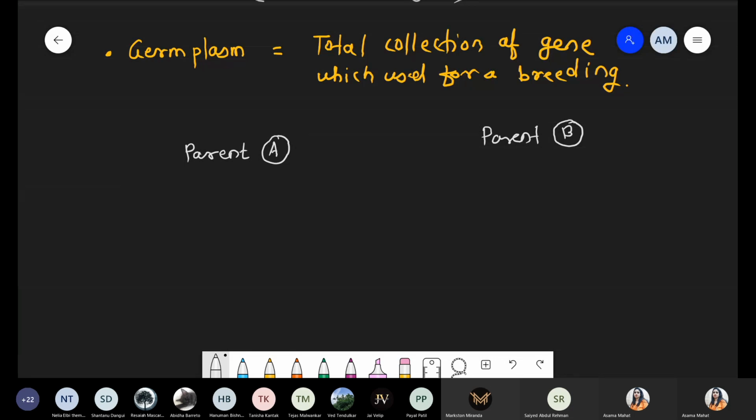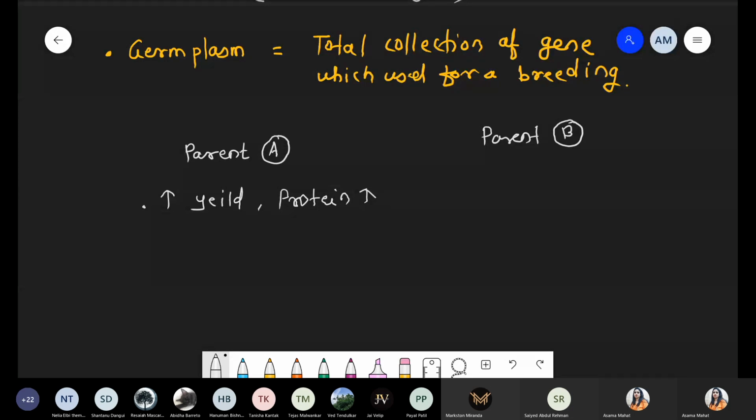Now, this parent A has one unique property: it has high yielding capacity. Whatever production we obtain, that production is high yield, and it can also produce a high amount of protein. So these are the qualities, right? One species has high yield as well as very high protein content.